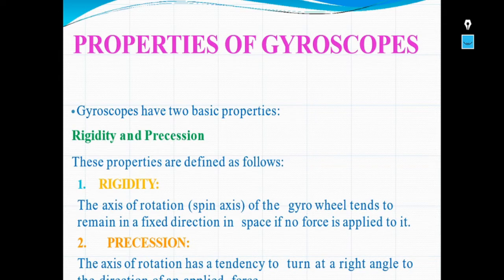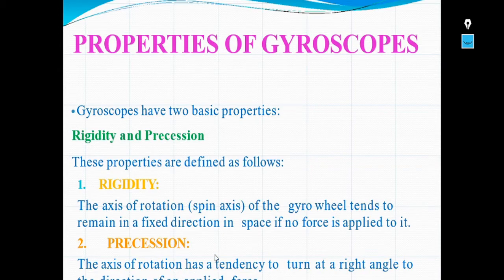Next we will see the precision property. The precision property is that the axis of rotation has a tendency to turn at a right angle to the direction of an applied force. So the axis of rotation will always be in a perpendicular direction to the applied force.